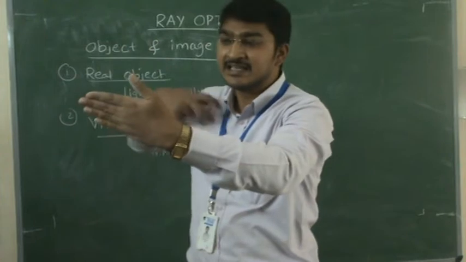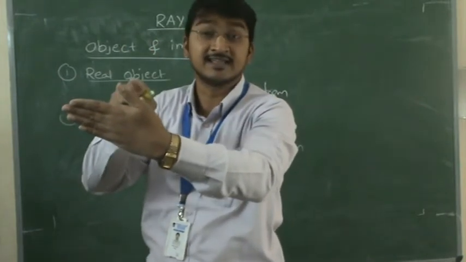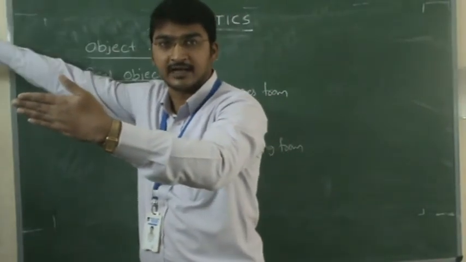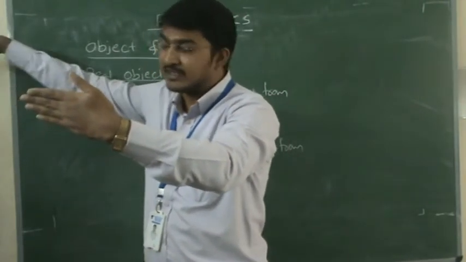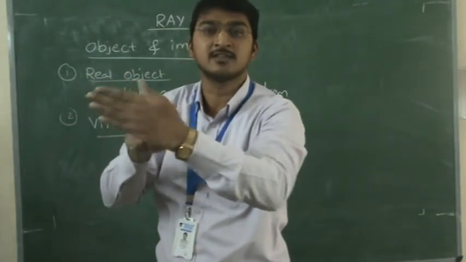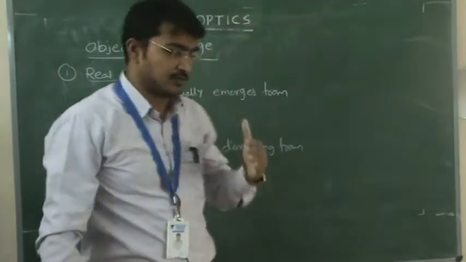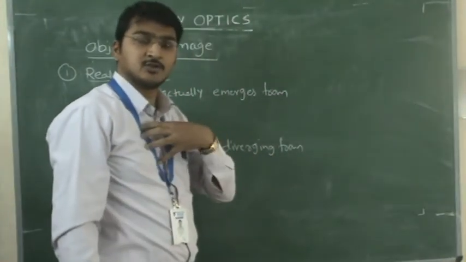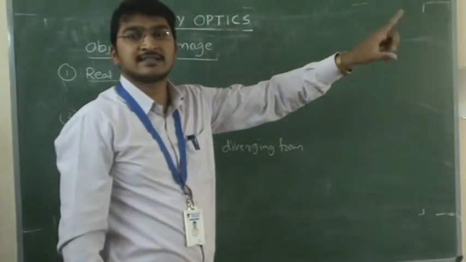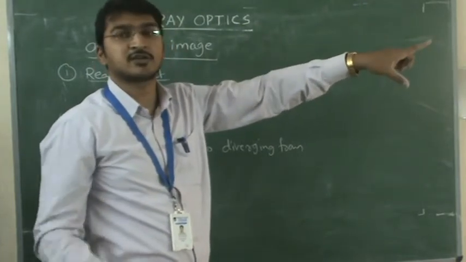So he is seeing virtually inside the mirror. That is your other side. He can't see you directly, and he can't touch you, but he can see you by using the mirror. So what he is seeing in the mirror is a virtual object. Understand? When you are standing in front of the mirror, you are the real object, but what you are seeing is not real. That is only a virtual object for you.